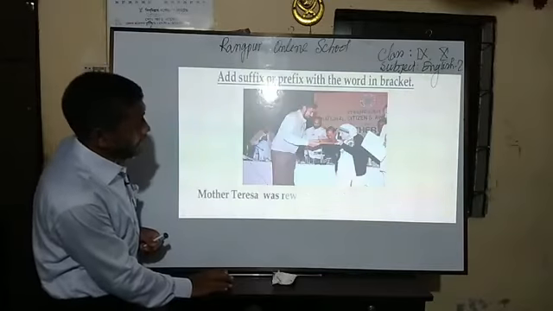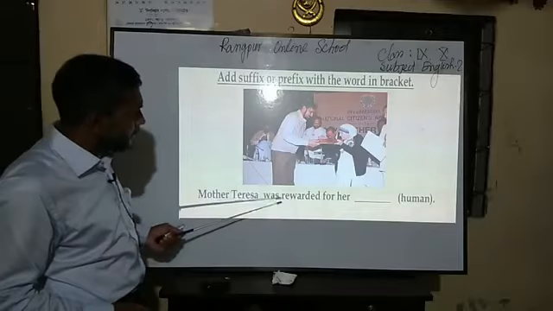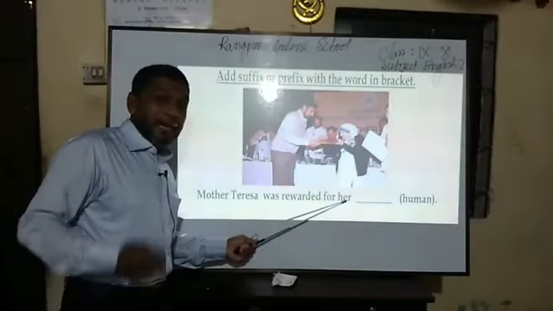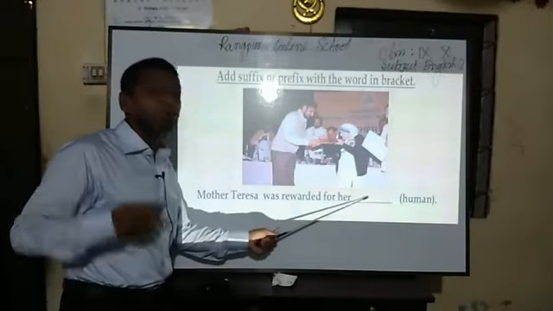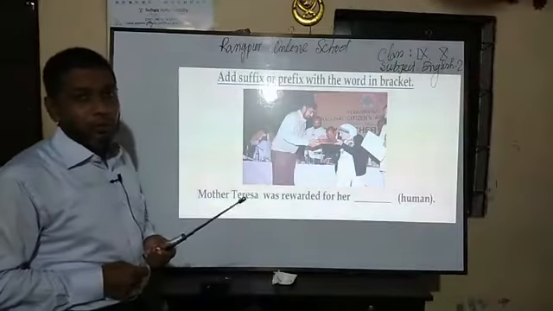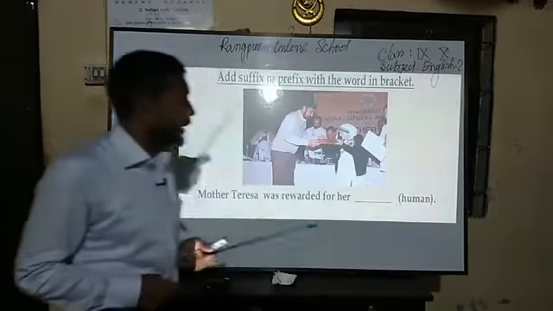Again, Mother Teresa was rewarded for her ___. This is a possessive, and as a student I know that after a possessive a noun should be used. So this place is for a noun, but the root word in the bracket is also a noun.